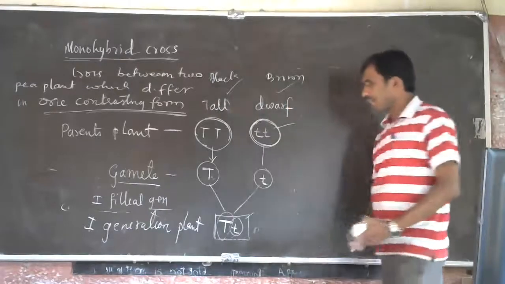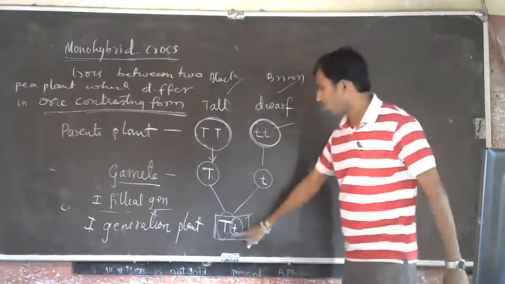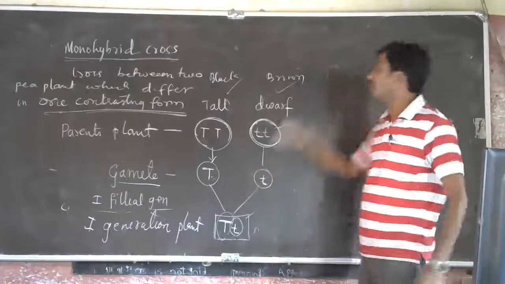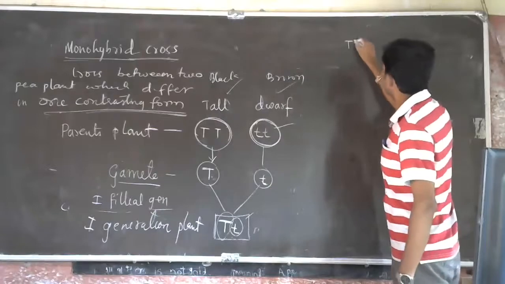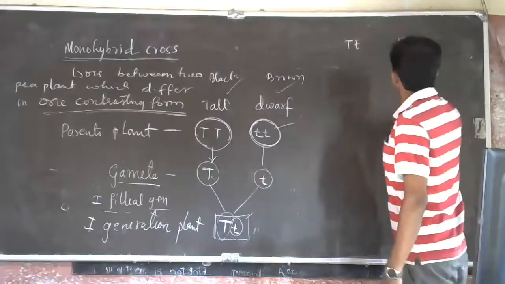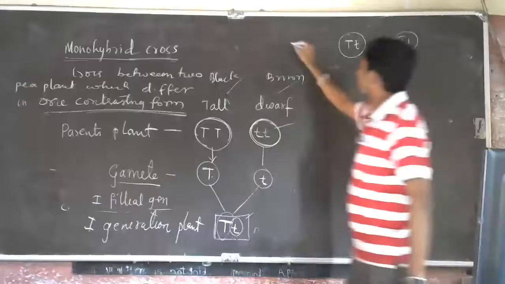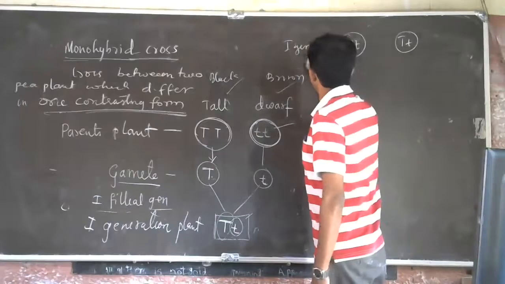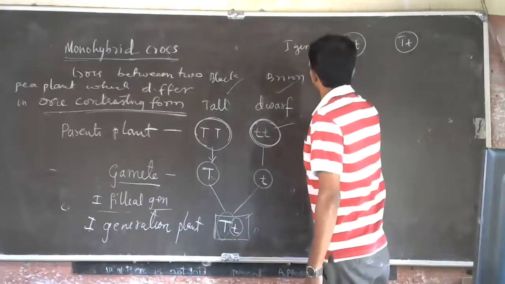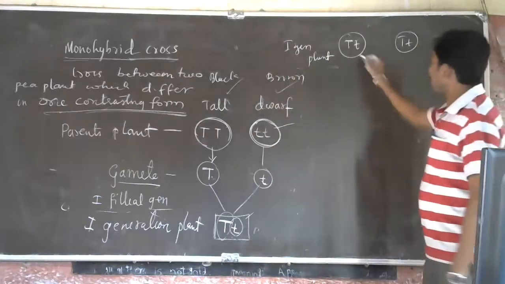Now he took the plant of the first generation as parent.